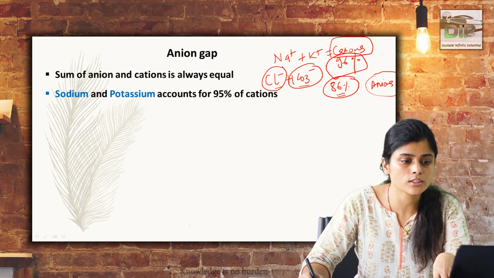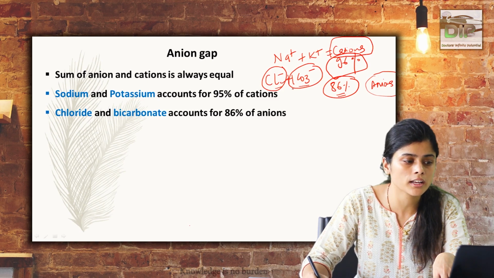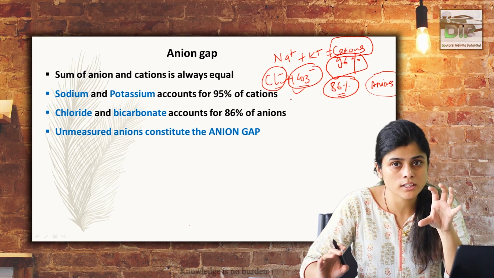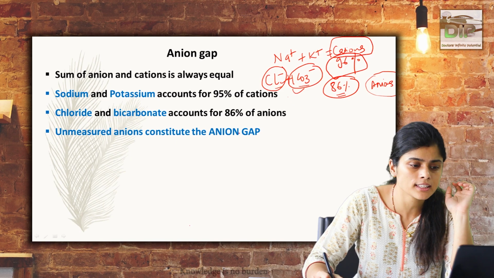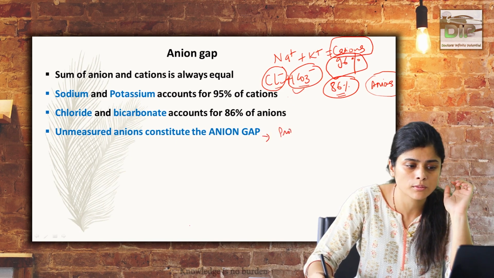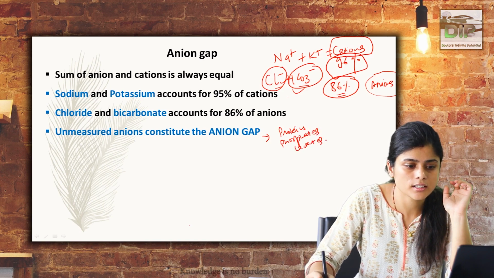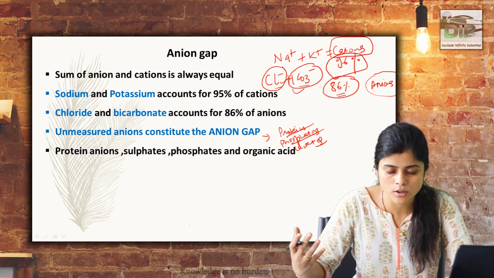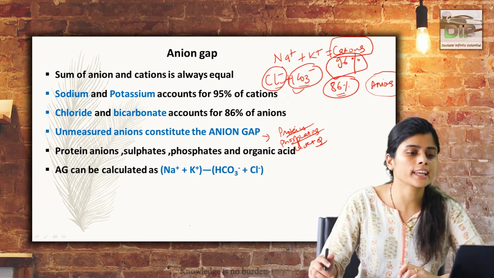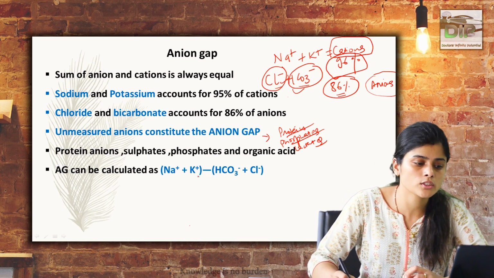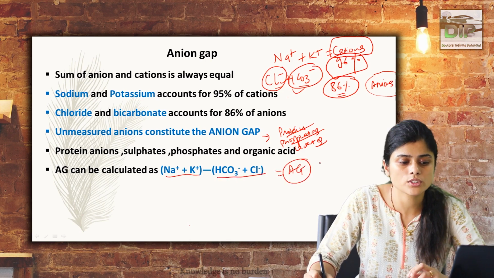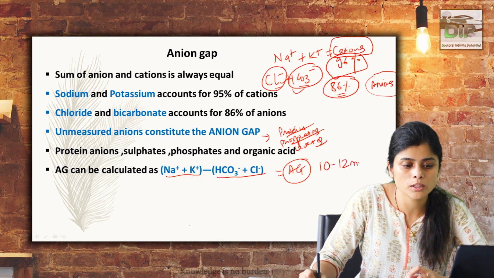So we have seen that sodium and potassium are the major cations, and chloride and bicarbonate are the major anions. If there are some unmeasured anions, they constitute the anion gap, and that is mainly by negatively charged molecules like proteins, phosphates, lactates, and other acidic substances, which form the unmeasured anions. Now the anion gap is calculated as the total sum of cations minus the total sum of anions. The normal value is 10 to 12 millimole per liter.